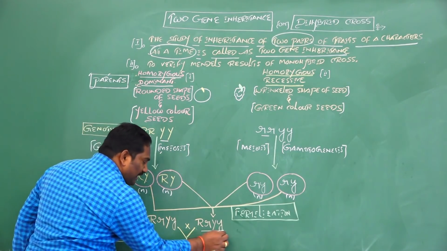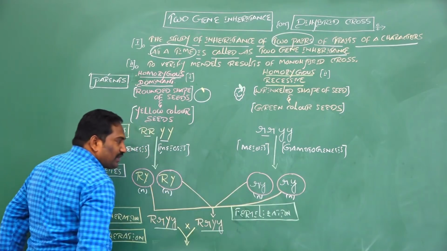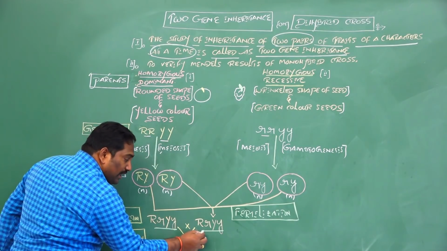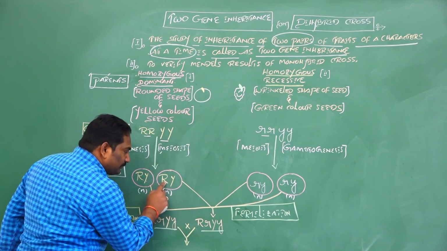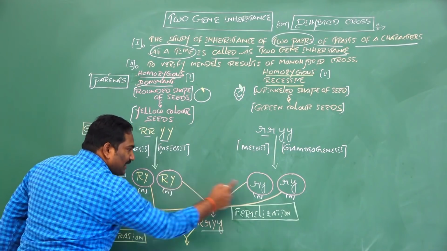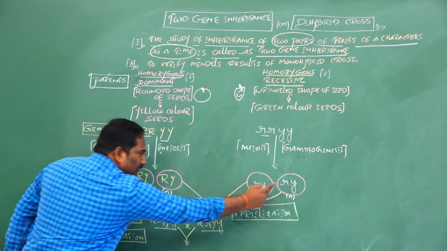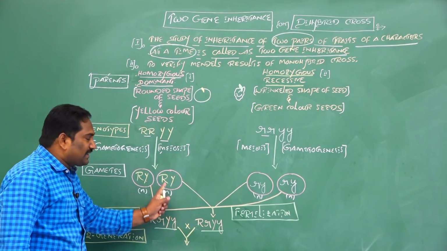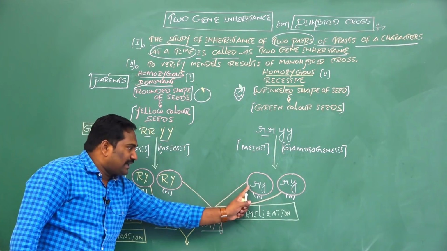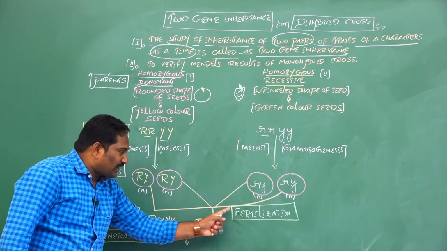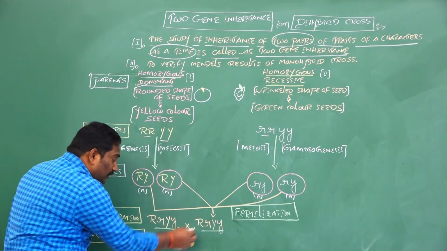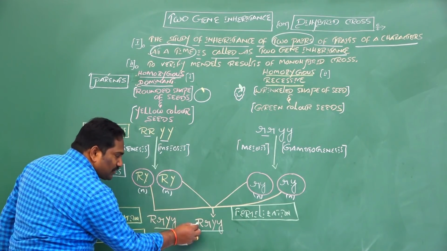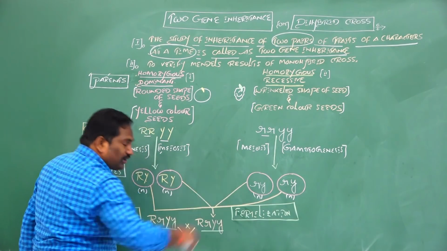This is an F1 hybrid, and this is also an F1 hybrid. Here all F1 hybrids, or all F1 offspring or progeny, are heterozygous: capital R, small r, capital Y, small y. When the homozygous dominant gamete and the homozygous recessive gamete participate in sexual reproduction, fertilization forms heterozygous first filial generation hybrids. Here capital R is dominant over small r, and capital Y is dominant over small y.